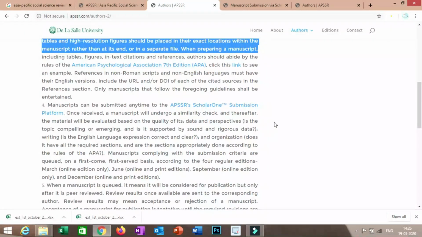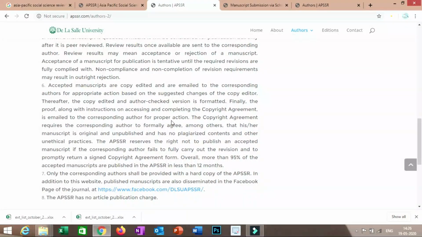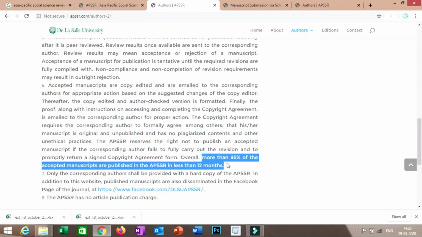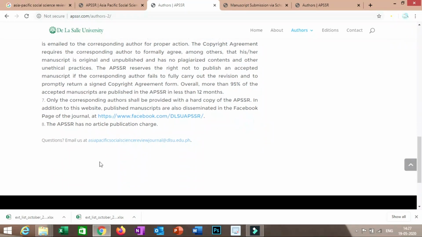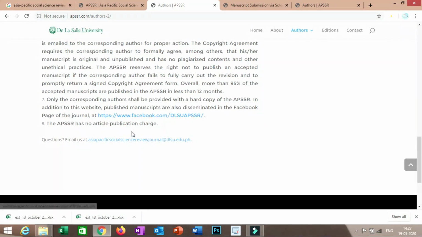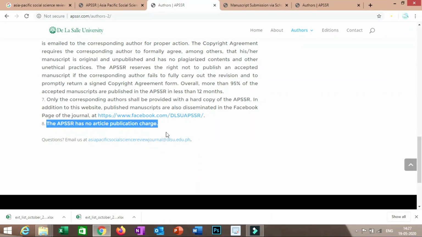And the second part is the publication duration. See here, it is written that more than 95% of the accepted manuscripts are published in APSSR in less than 12 months. So it is possible that you can publish your research article in 6 to 7 months also. And then the important part, which is article publication charges. See, this journal has no article publication charges, which means this journal publishes the issues in the subscription category.